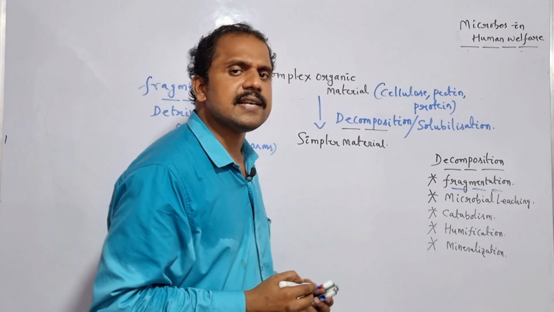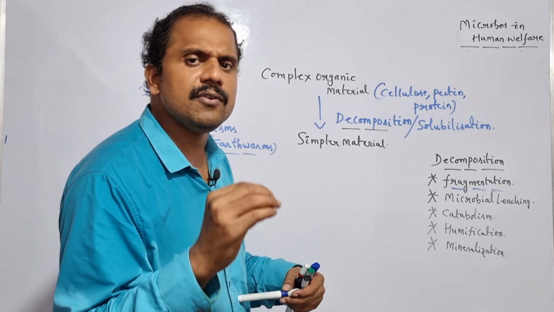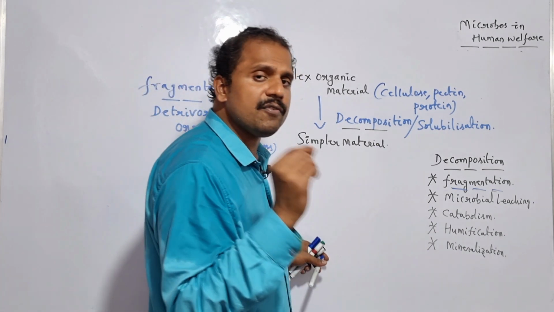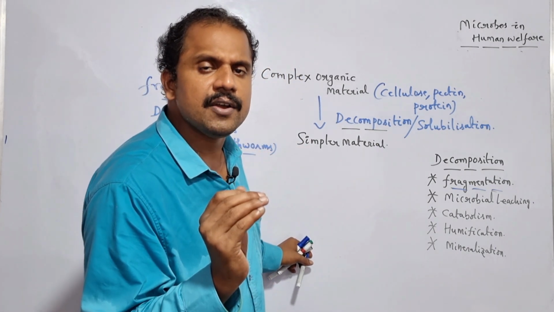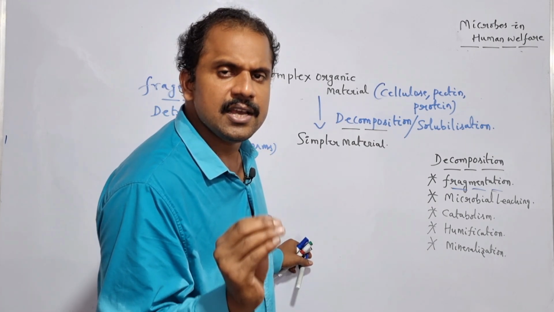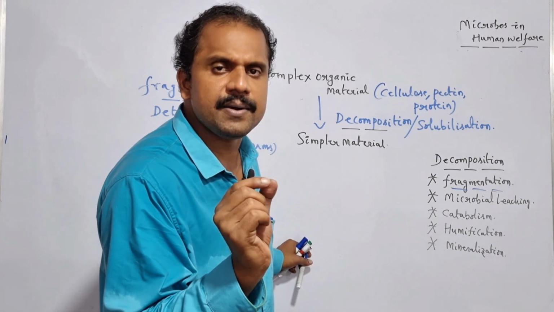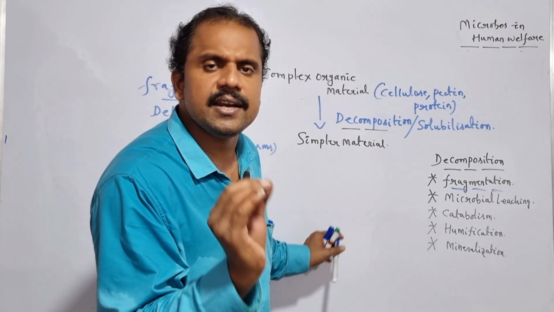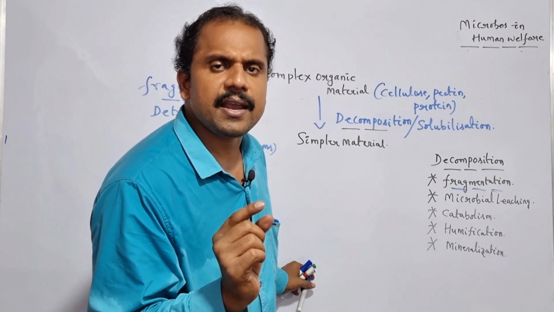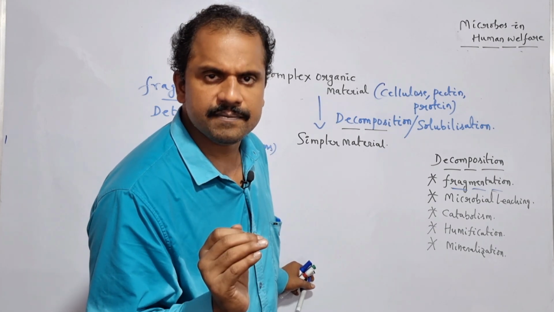After the successful availability of minute fragments during the fragmentation mechanism, within these minute fragments there are many organic nutrients as well as inorganic nutrients. The organic nutrients which are a part of the minute fragments are successfully separated by taking advantage of a specific process, which is nothing but what? Microbial leaching. Is it clear?